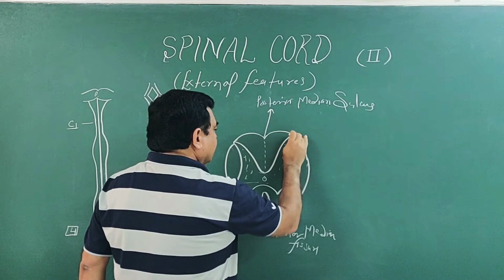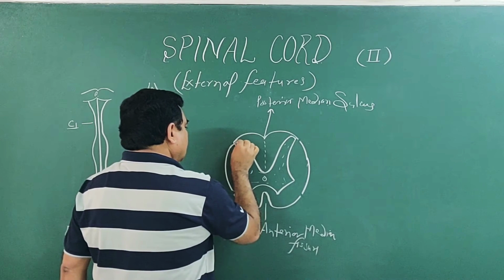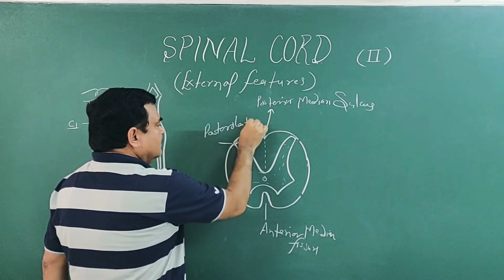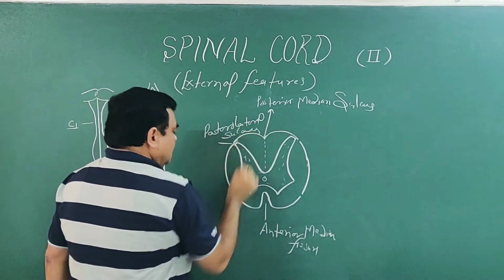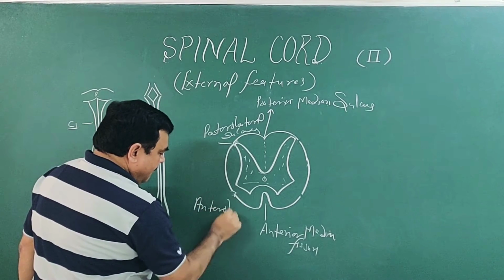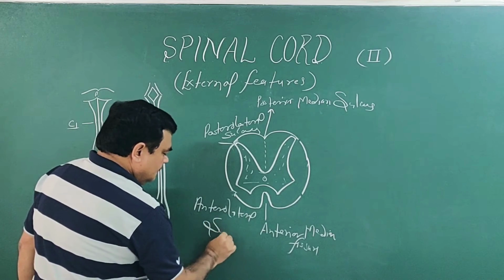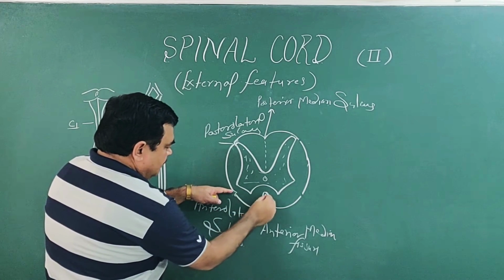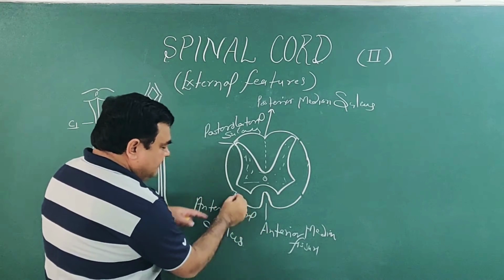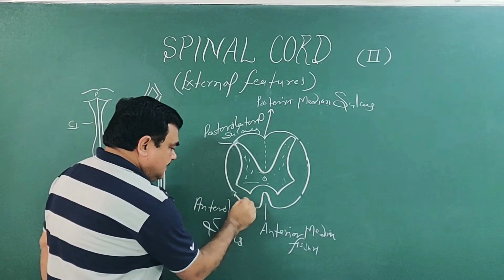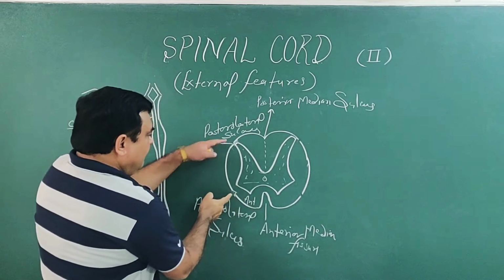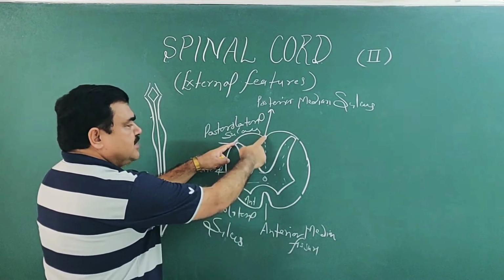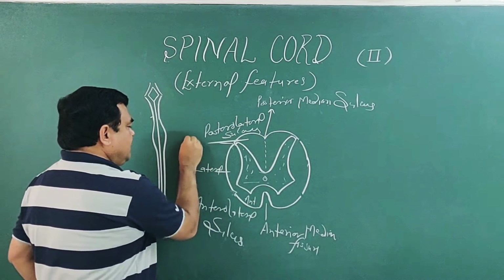From the anterior median fissure to the anterolateral sulcus is the anterior region, and from here to here is the lateral region, and from the posterolateral sulcus to the posterior median septum is the posterior region.